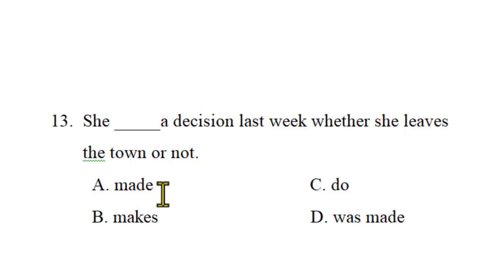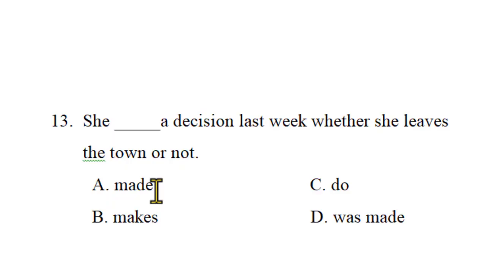What about make? It doesn't need to be physical, rather it's more theoretical. So make and do are completely different. Make an appointment, make your bedroom clean, make a decision, make a program. Make means arrange, do something, allow. So make and do have different meanings, isn't it? So blank a decision last week. Exactly. So the answer is made.